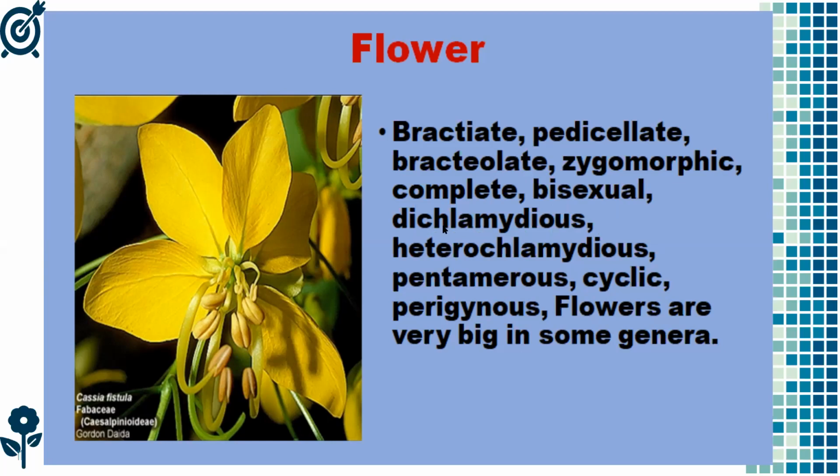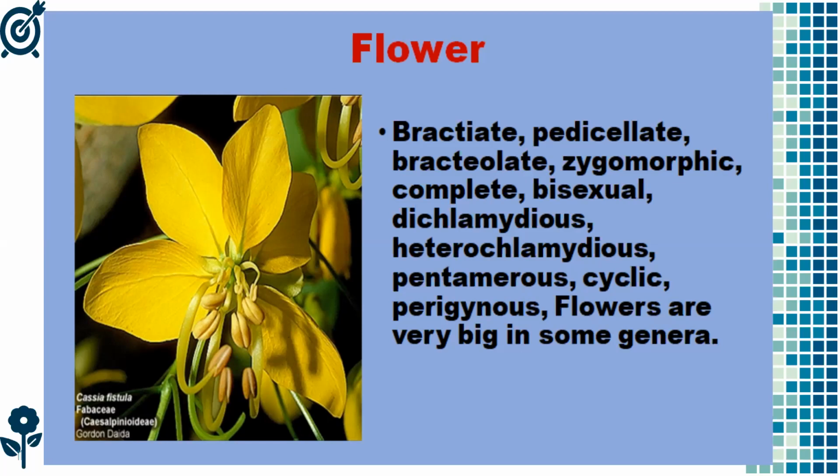Diplostemonous means the male reproductive organs, the stamens, are arranged in two different whorls, and heterochlamydeous, these are different in shapes and their structures. Pentamerous, the flower contains all the floral parts in fives, means calyx 5, sepals 5, androecium 5 or 10, like this.